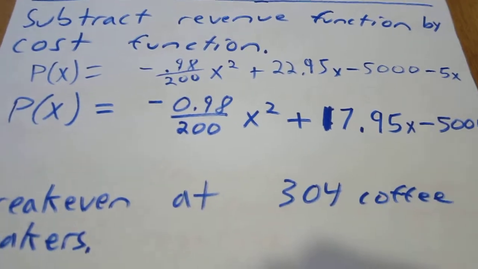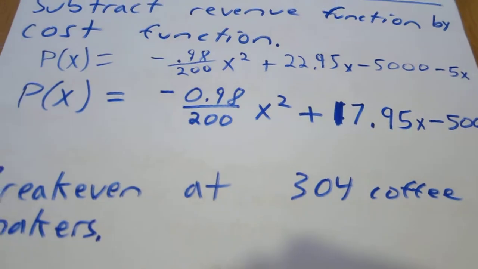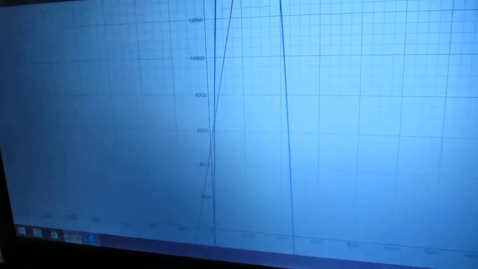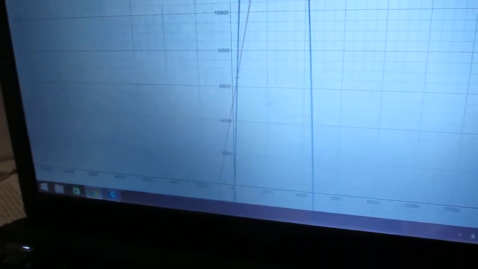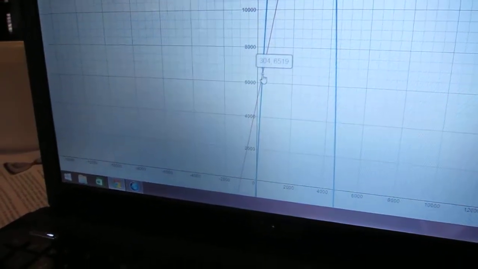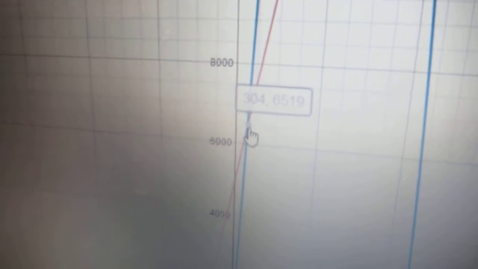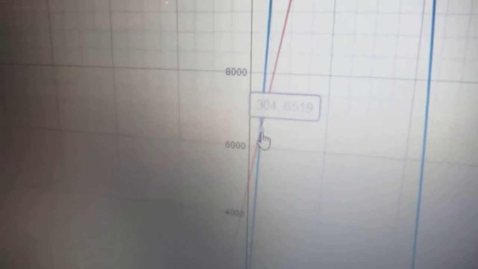And the break even is 304, because when you look at the graph of the cost and the revenue functions, they intersect right at 304. Well, when x equals 304 and when y equals 6,519.